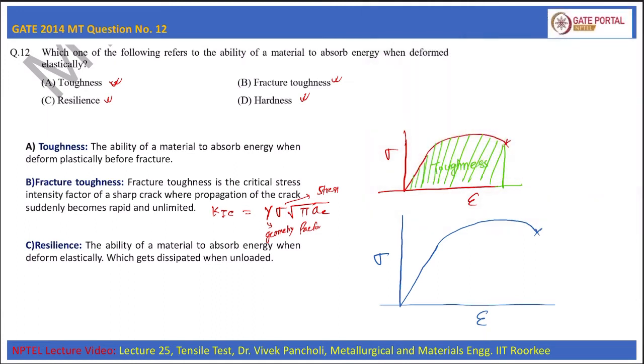The resilience is the absorbed energy when the material deforms elastically. So up to this part it is deformed elastically, so the resilience will be the area under this elastic part only. So this is the resilience.